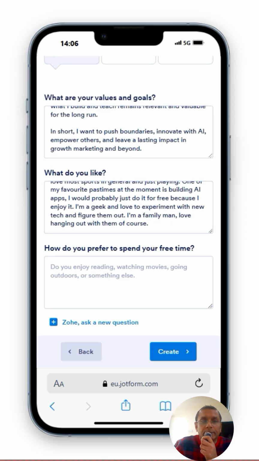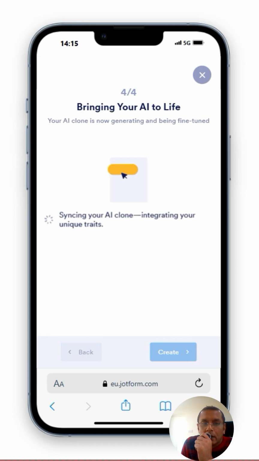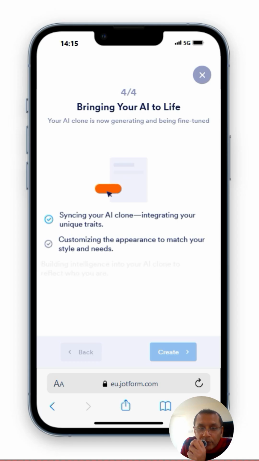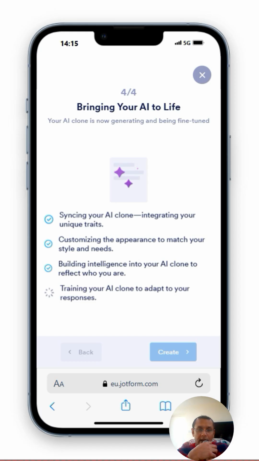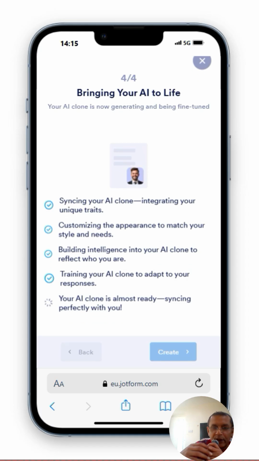Ooh, tough one. So for personal files, I've just uploaded some LinkedIn carousels that I've written. So at least it's written by me. I don't really have any books or anything to train it with. So let's click create and see what happens next. Done 4 of 4. Woohoo. Bringing my AI to life, syncing your AI clone, integrating your unique traits, customizing the appearance to match your style and needs, building intelligence into your AI clone to reflect who you are, training your AI clone to adapt to your responses. Your AI clone is almost ready.